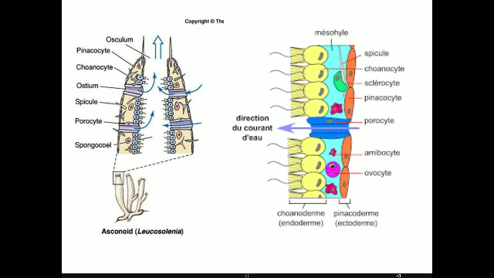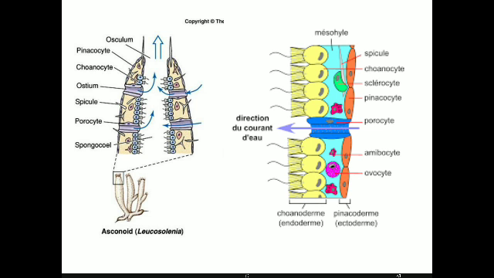Here you can see this slide shows the body organization of the poriferans, where the central body cavity is called the spongocoel, and it opens to the outside by means of an opening called the osculum. This is the spongocoel and this is the osculum. And if you look at the body wall, you can see the outer body wall and the inner body wall.